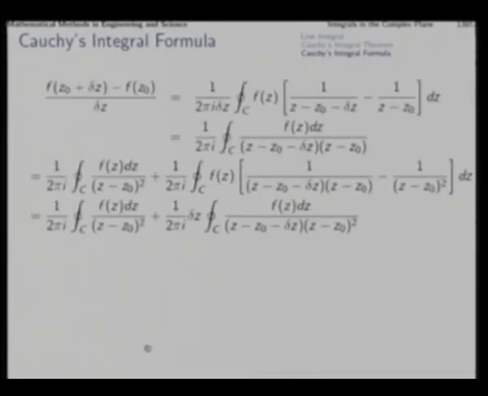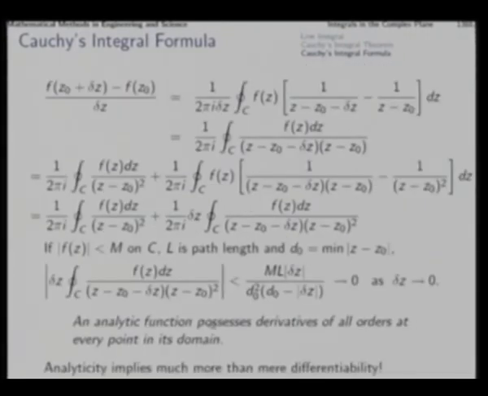And this shows that an analytic function possesses derivatives of all orders at every point in its domain, and this is the great property of analyticity that we discussed in the previous example. So, analyticity implies much more than mere differentiability. It implies differentiability up to any order desired.